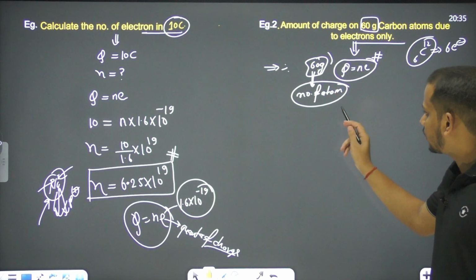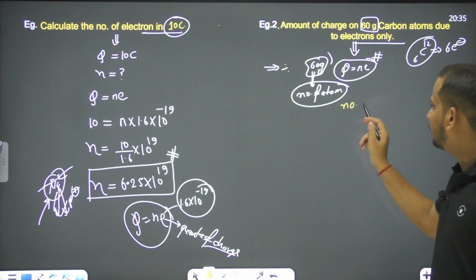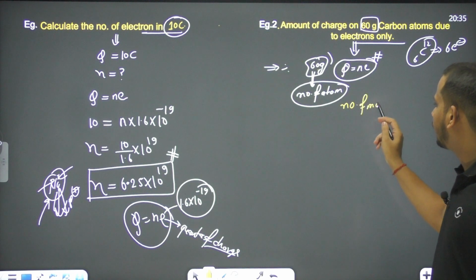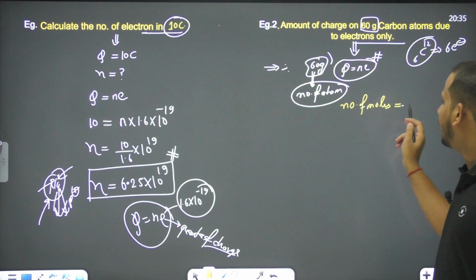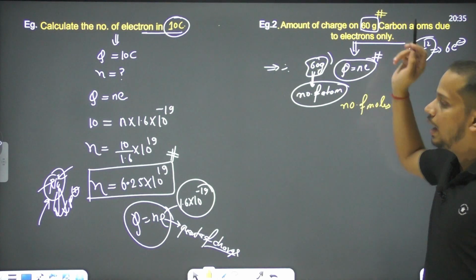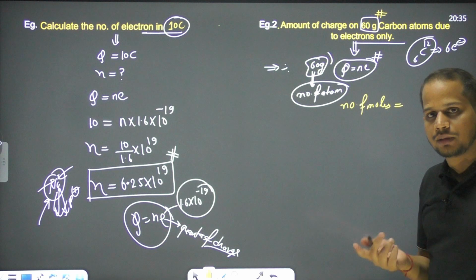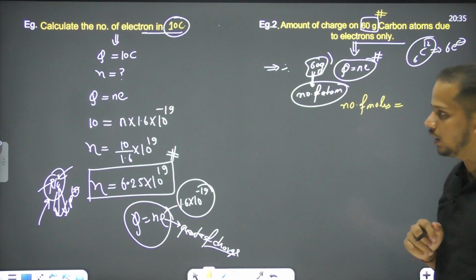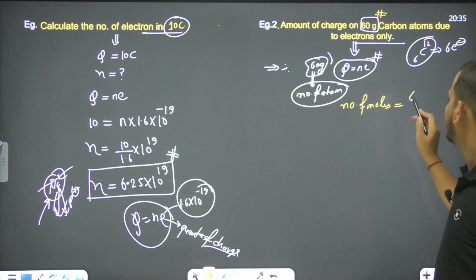For this, first we need to find the number of moles, because 60 gram is given, and we know the number of atoms in 1 mole is the Avogadro number.